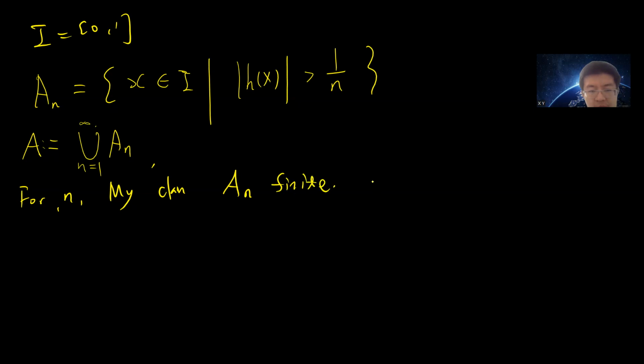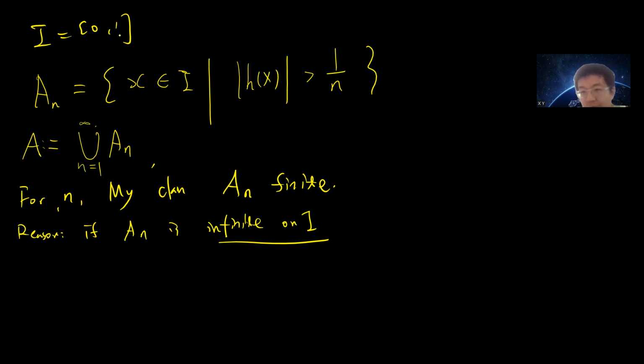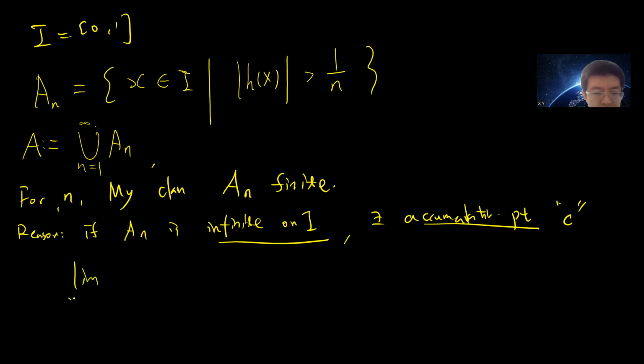The reason is the following: if A_n is infinite on an interval I, that means that by the Weierstrass theorem, there is an accumulation point. Accumulation point means that you can find a point such that any small interval contains infinitely many points in I. Let's call this point C. Then you can take the limit as x goes to C of h of x, right?